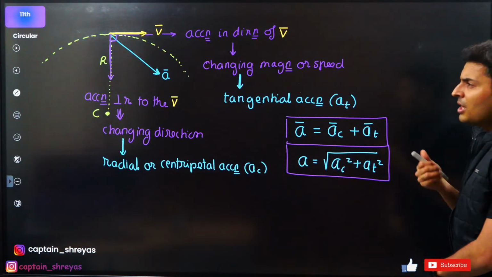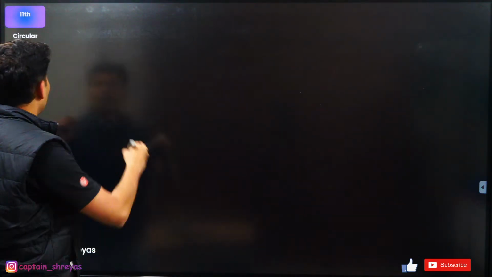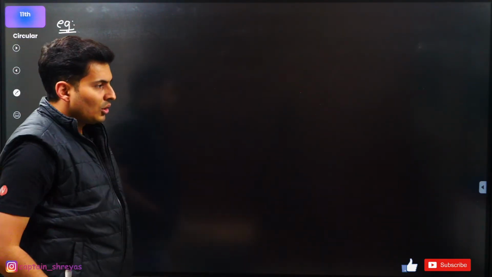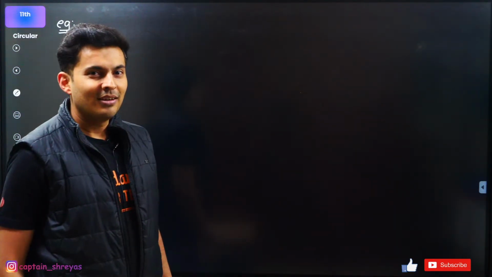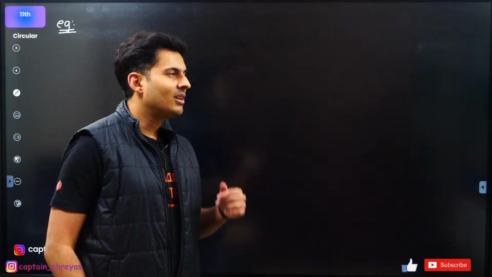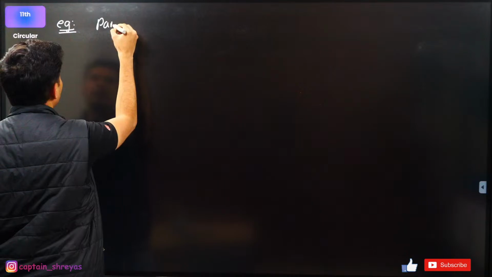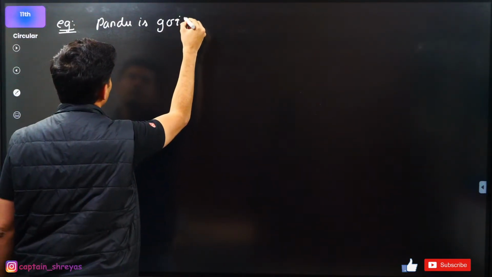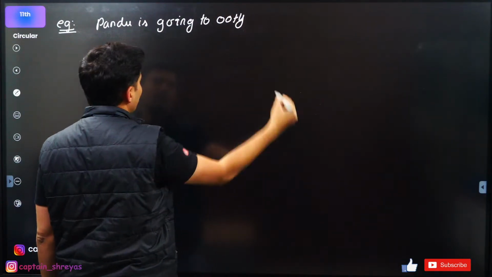As simple as that. Maybe we can solve some simple questions on this and maybe you guys can give me some idea. Okay, just imagine, guys, you are going into some mountainous terrain with your family on a vacation. Which place you want to go? I don't know. You want to go to Ooty? Let's go to Ooty. Okay, Pandu is going to Ooty. Okay, fine, on family vacation.